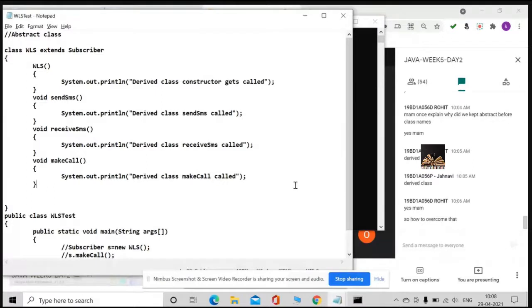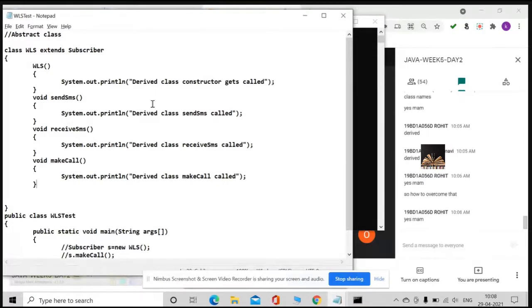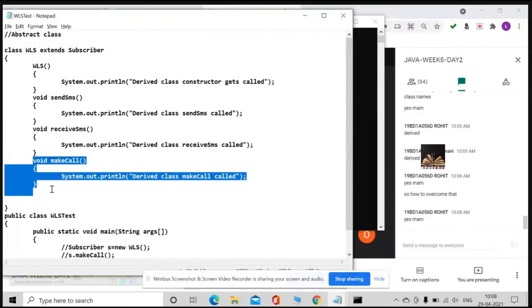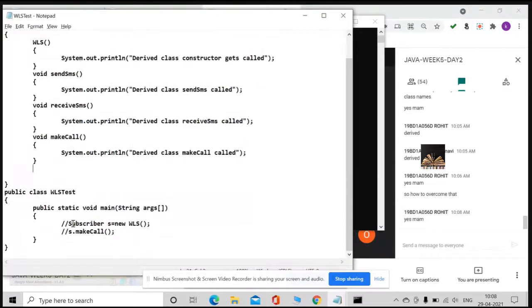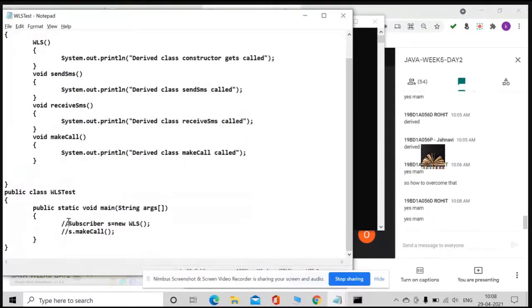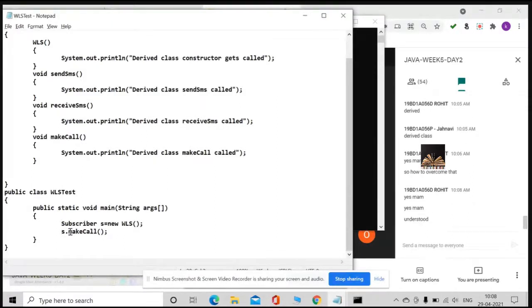Rohit, did you observe? If I don't want my derived class as abstract, what do I have to do? I need to override the make call which is abstract in my parent class. Did you understand? I'll just uncomment this. Then whose make call is going to be executed now? Obviously, we have one make call, which is there in the derived class.